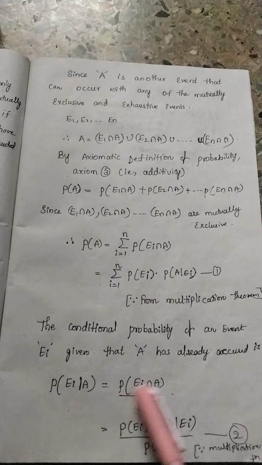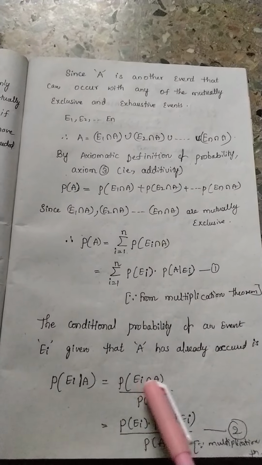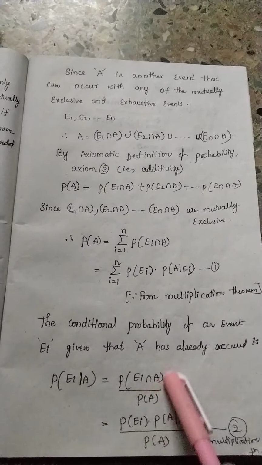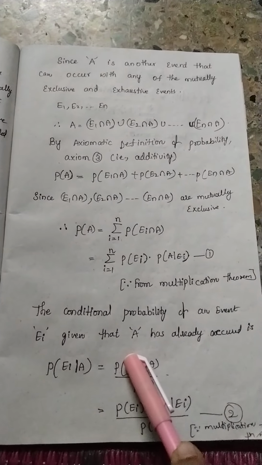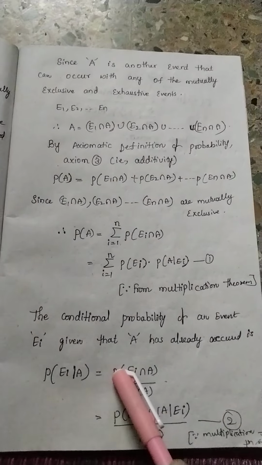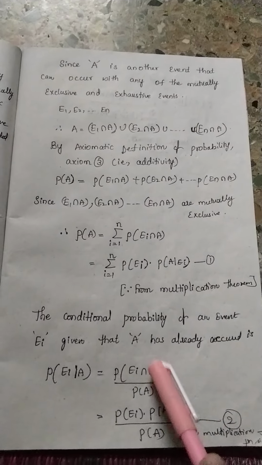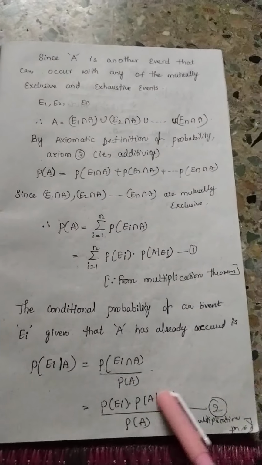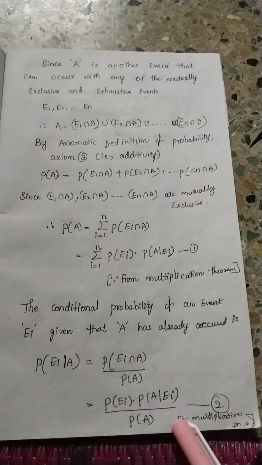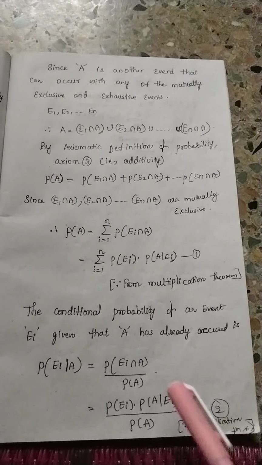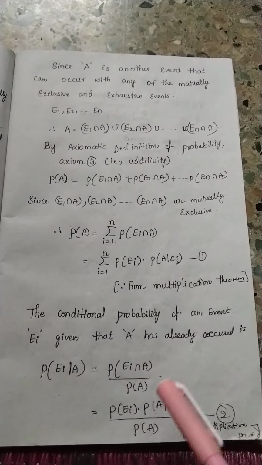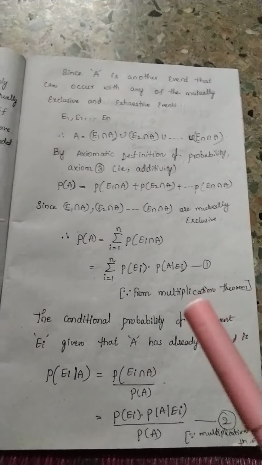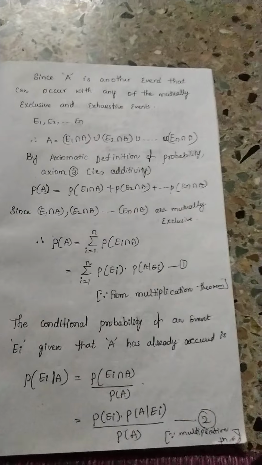Now, probability of Ei intersection A is nothing but, by the multiplication theorem, probability of Ei into probability of A given Ei, divided by P of A. Let it be taken as equation 2, since we are using the multiplication theorem in the numerator, as A has already occurred, that means Ei given A.